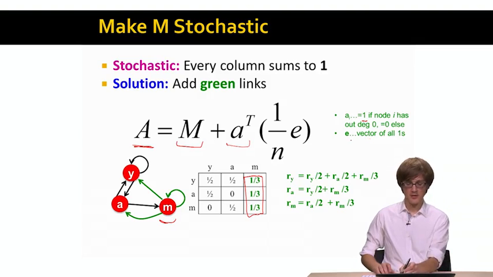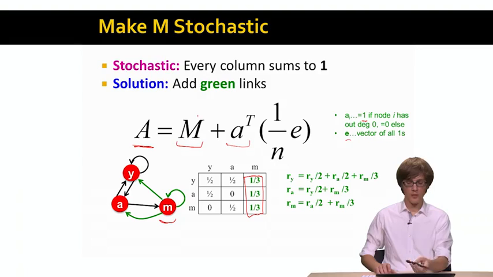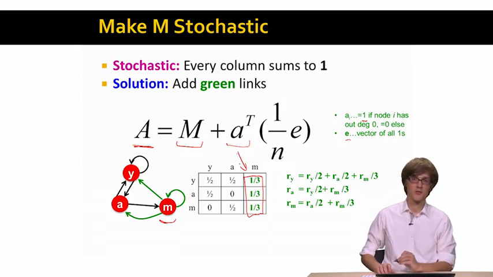And then this vector e is just a vector of all ones, so every component has a value of 1. What this means is we take matrix M, and wherever there is a column in M that has all zeros, we replace that with 1 over the out degree of that given node. Exactly what we did in the case of M. So this is basically random teleportations.